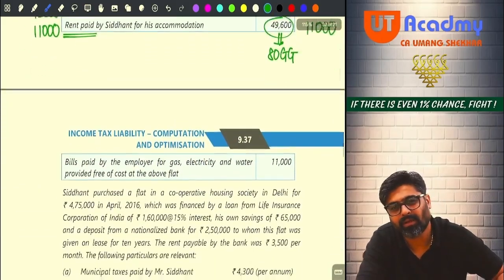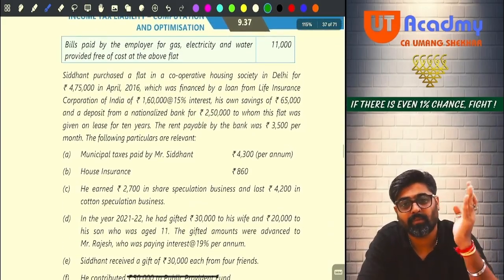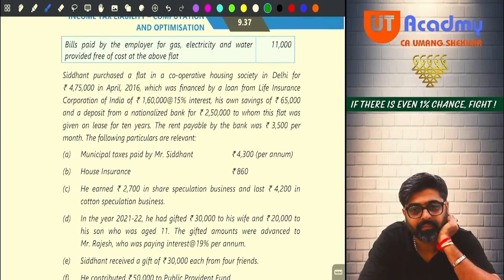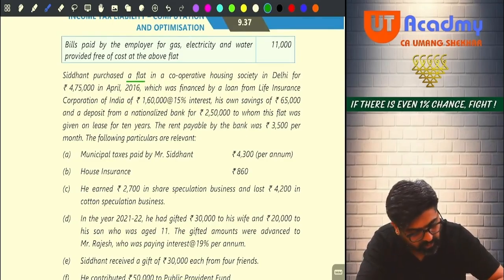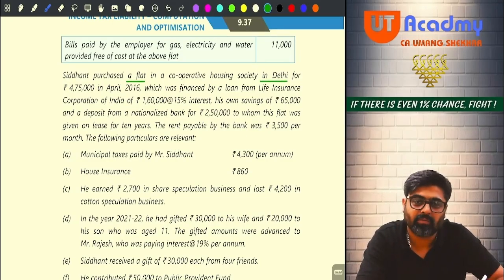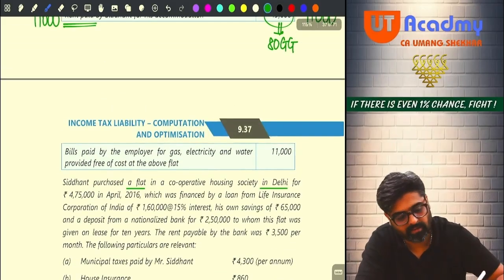And don't you think, just after this they are saying Siddhant is having a property in Delhi. See, Siddhant purchased a flat in a cooperative society in Delhi. So if you are having a flat in Delhi, then can you claim 80GG deduction?